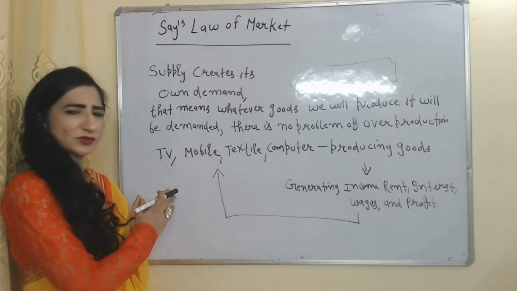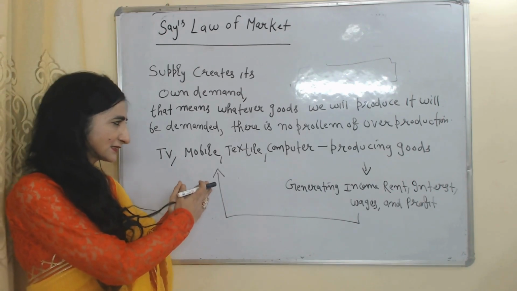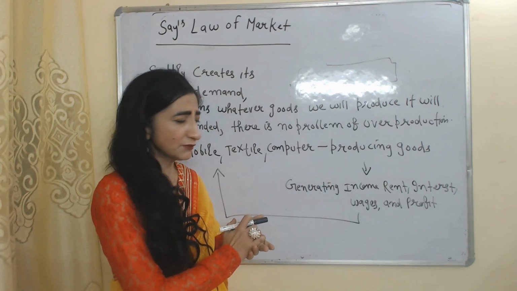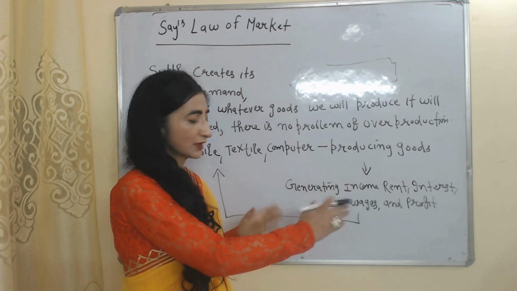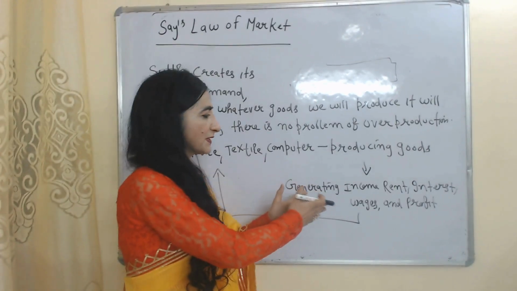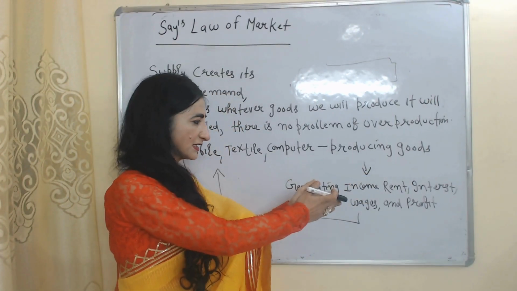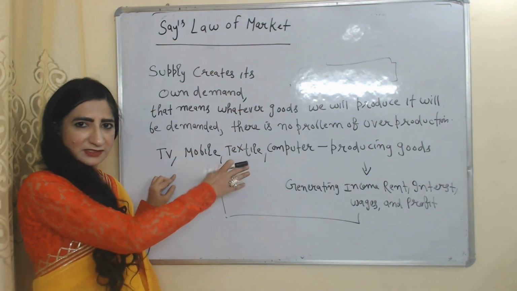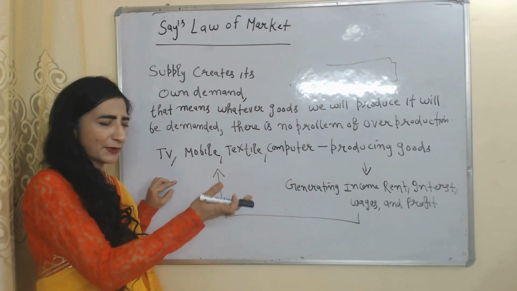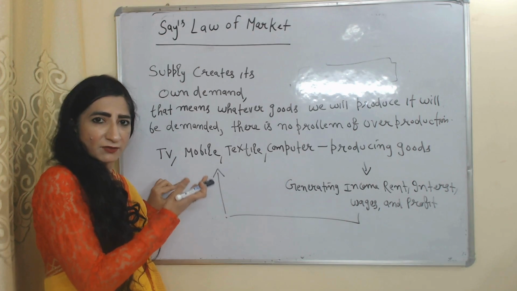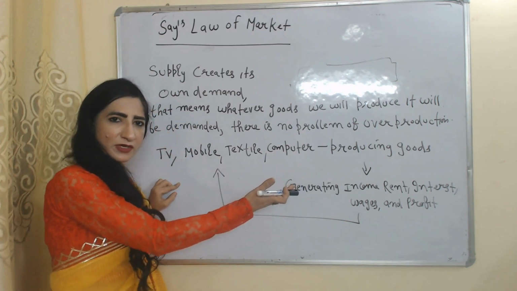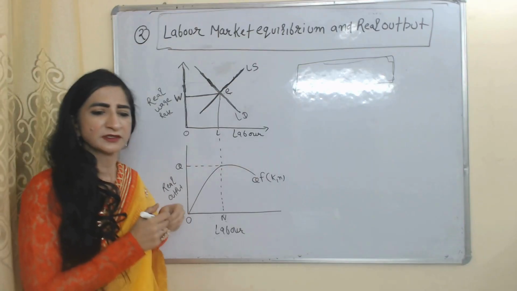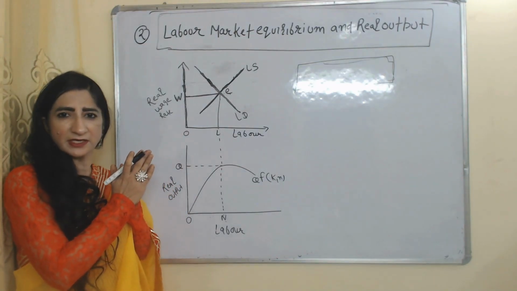For example, there are so many businesses like TV, mobile, textile, computer, which are producing goods and generating income in the economy in the form of rent, interest, wages and profit. Because of these businesses, people are receiving money in the form of rent, interest, wages and profit. With this money, they buy goods produced by these businesses. So, producing goods means supply, buying goods means demand. Here we can see how supply is creating its own demand, and this is Say's law of market. Now, we will see labor market equilibrium and real output.